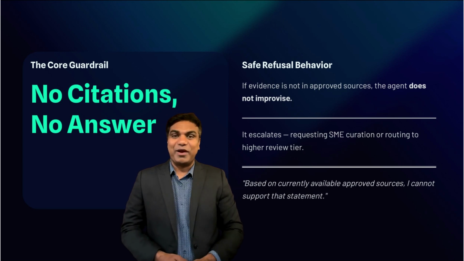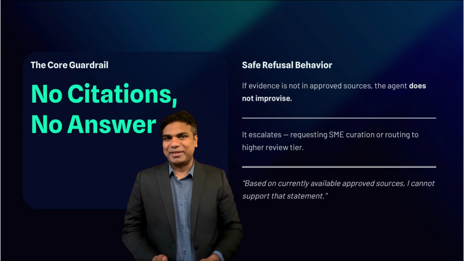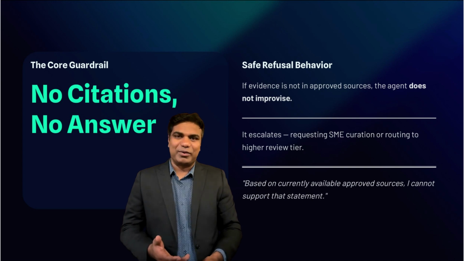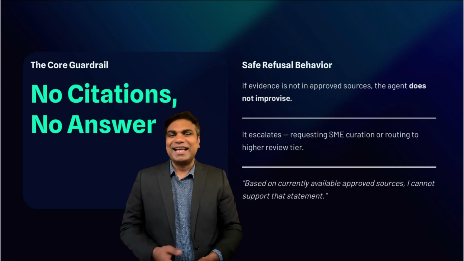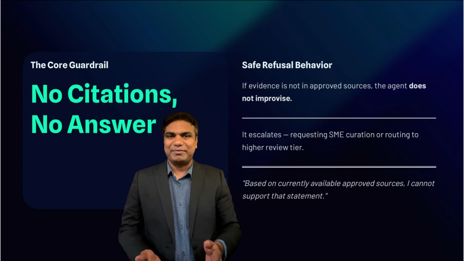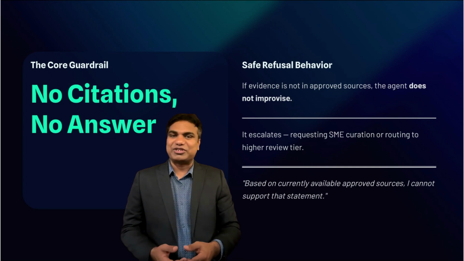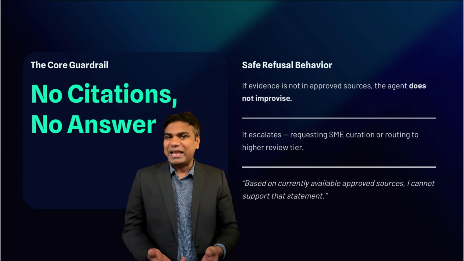If the agent cannot find evidence in approved sources, it should not improvise. Instead, it should escalate, either requesting an SME to curate a source or routing the request to a higher review tier. In practice, this means the agent must be comfortable saying, "Based on currently available approved sources, I cannot support that statement, and here are the sources I checked." That behavior is what makes the agent safe.